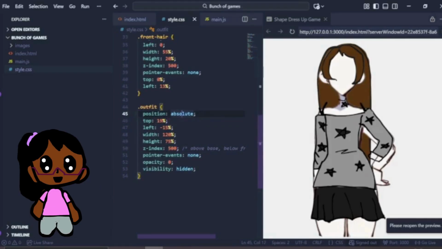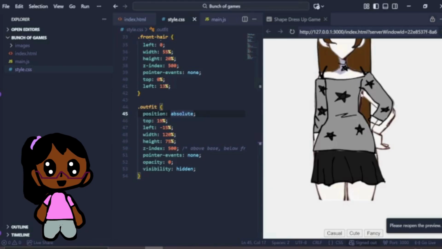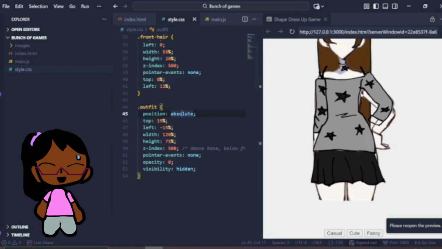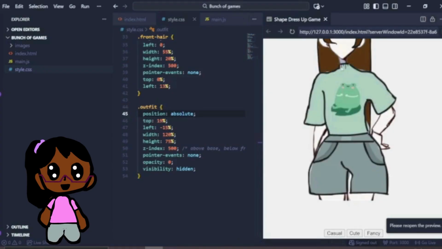So you see the position out absolute. The problem with my outfit is that it all had to be the same size. So this, I think, was, let's say, 400 times 500 pixels. It's not actually that. I'm just guessing, rounding. And then this was about 300 times 200 times 300.